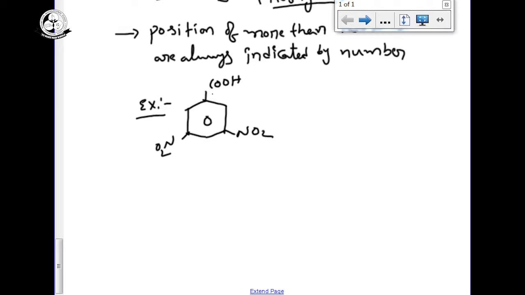Carboxylic acid we give number 1. So 2, 3, 4, 5, 6. Now the name of this compound is 3, 5 dinitro benzoic acid.